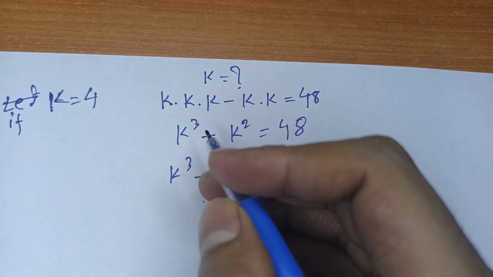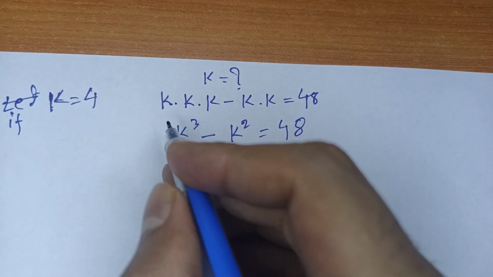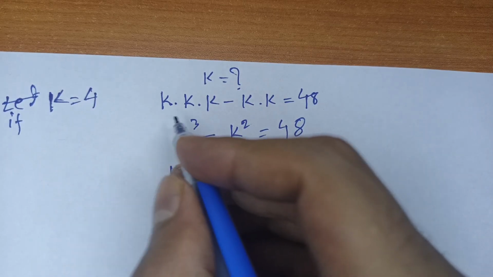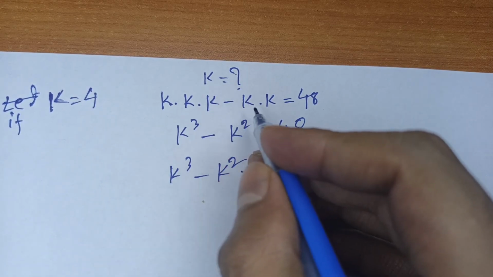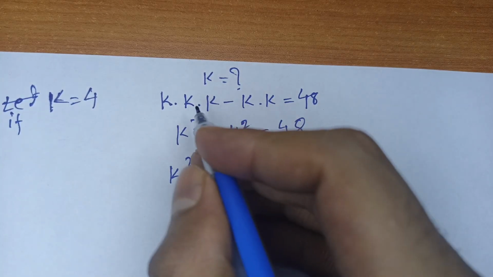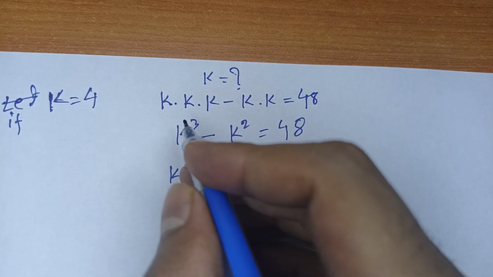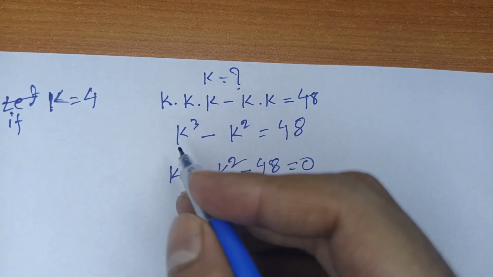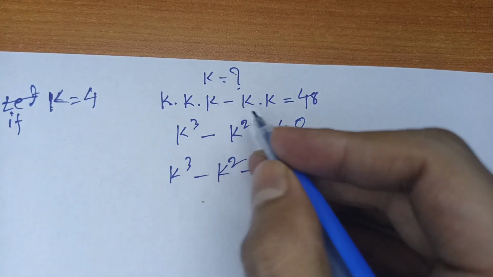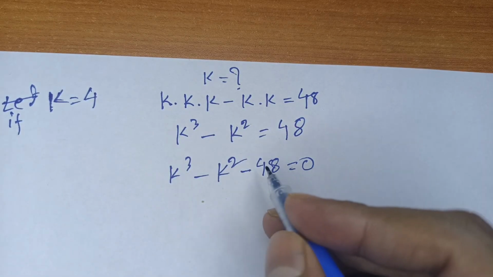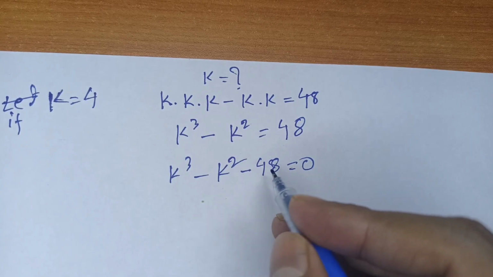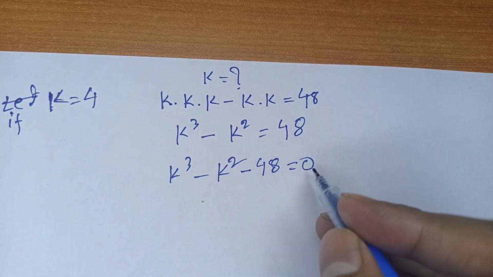Hello everyone, in this video we will solve an interesting Korean Math Olympiad question. Our equation is k times k times k minus k times k is equal to 48. We find out what is the value of k. So k times k times k will be k cube minus k square is equal to 48. If I move 48 to the left side, it will be negative 48.